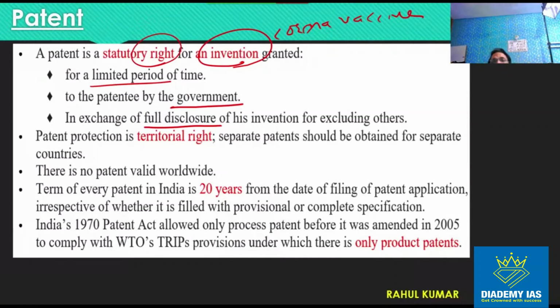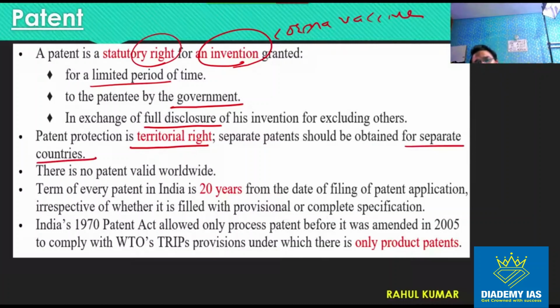The person has to prove that I researched this vaccine, this is a procedure I followed, right? I deserve this. It is not that you say anything to anyone and ask me to give a patent. You have to disclose. You have to prove that you did that, right? And this is a territorial right. That means if the patent has been granted by Indian government, then protection is available only and only within India. So if you have to protect your patent throughout the world, then you have to apply for the patent in all the countries, right? So separate patent should be obtained for separate countries, right?